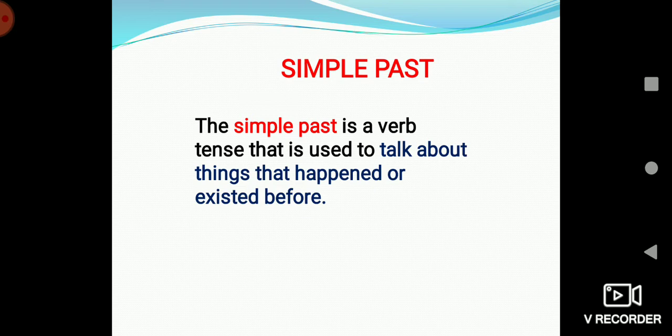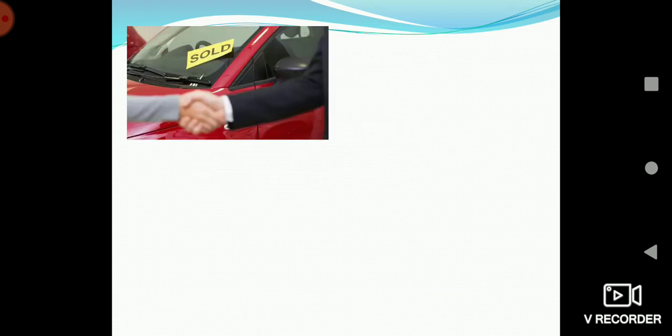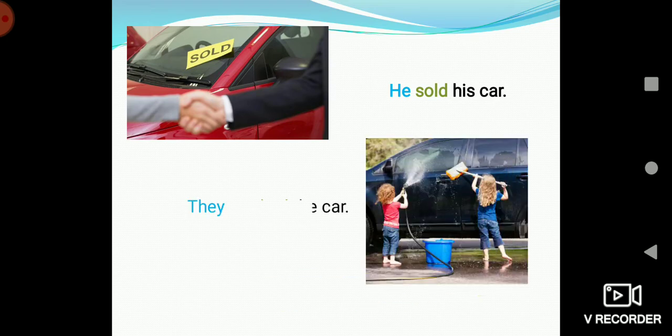Now let's talk about simple past tense. The simple past is a verb tense that is used to talk about things that happened or existed before. Let's see here. He sold his car. They washed the car.